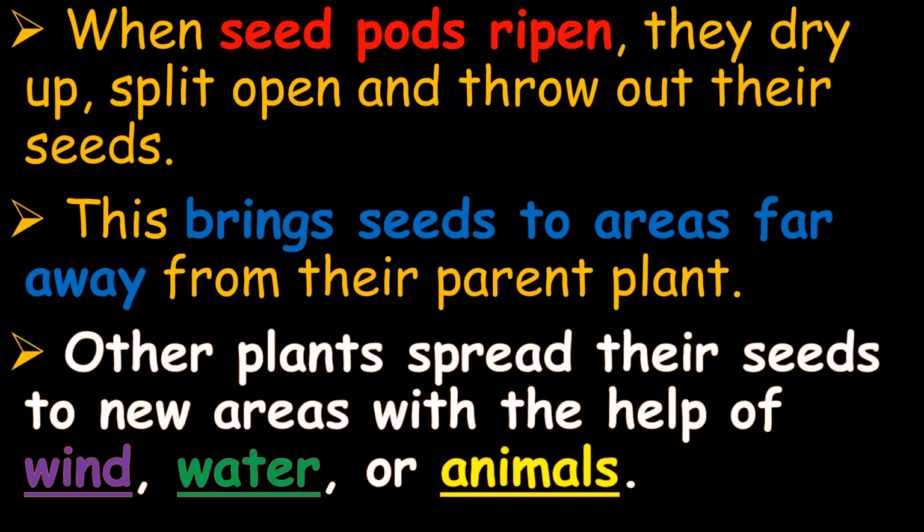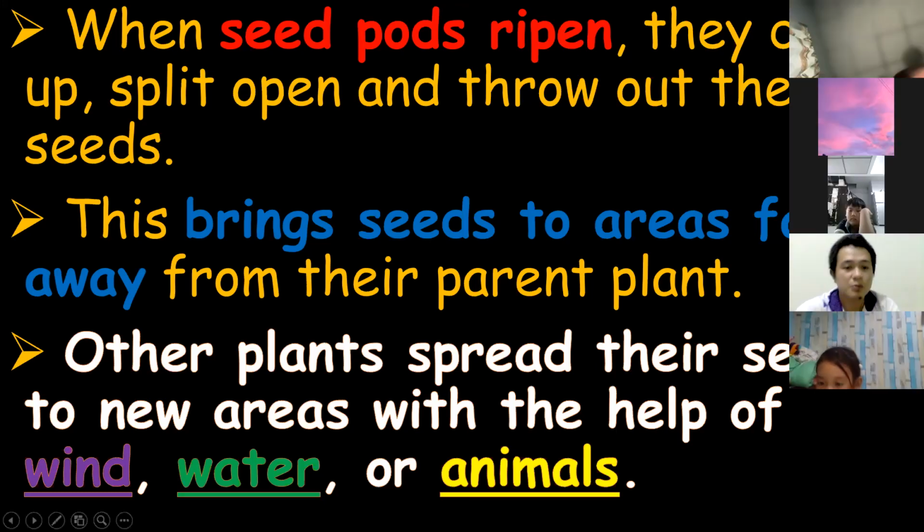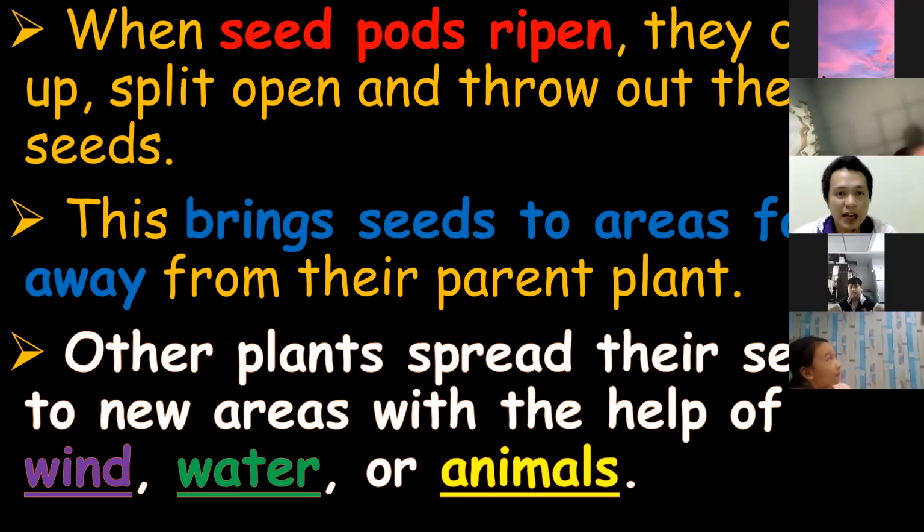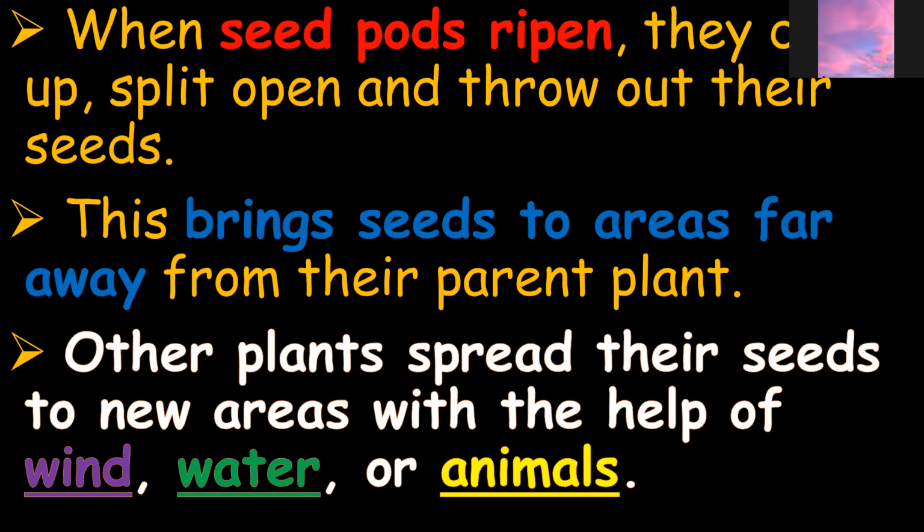And some of the seeds will be thrown somewhere because of the help of the water. And some will be eaten by animals.